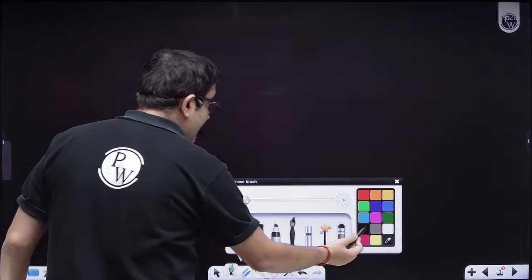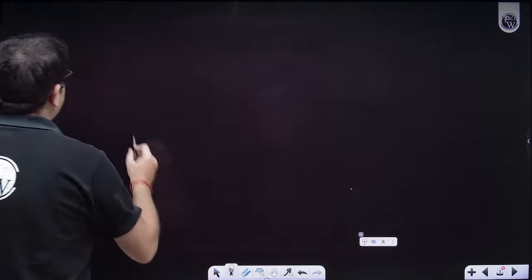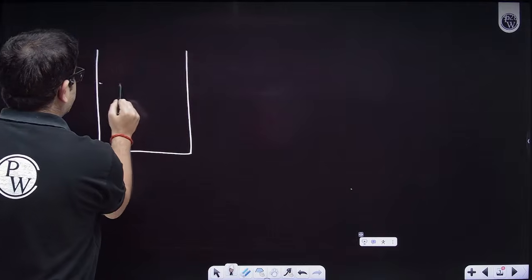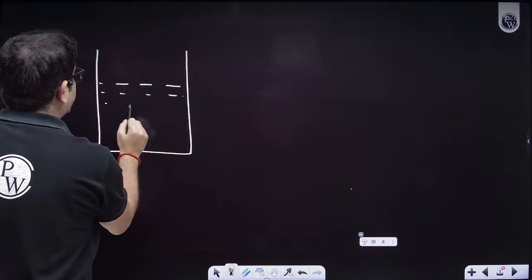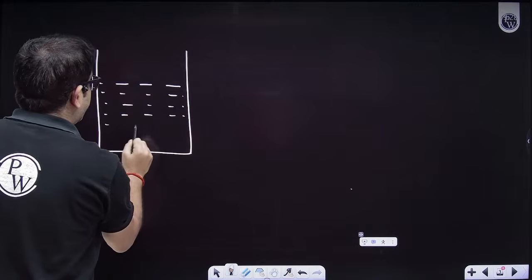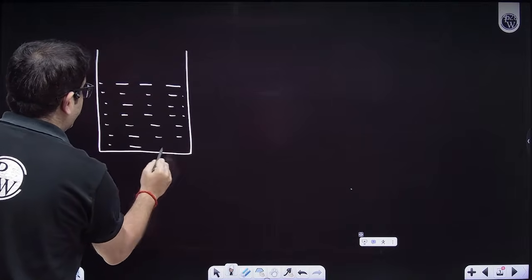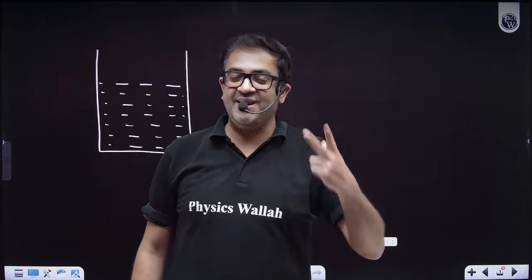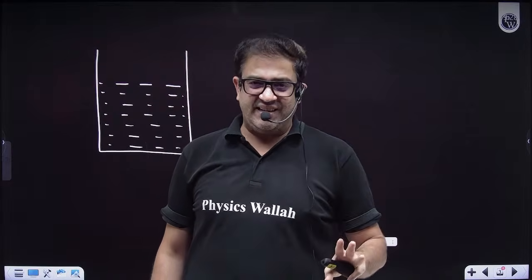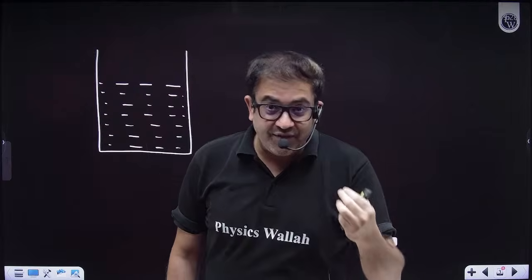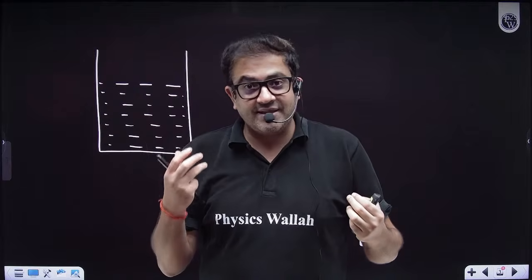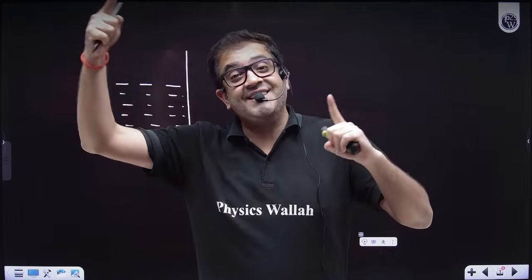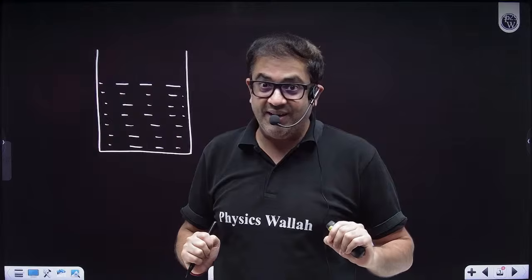Now, let us assume, beta, I have a container over here. This container is filled with water. Technically water is not a conductor. Why? Because water gives H plus ion and OH minus ion to a negligible extent. Water is definitely a substance which gives H plus and OH minus ion, but that is the ionic equilibrium logic about dissociation of water.